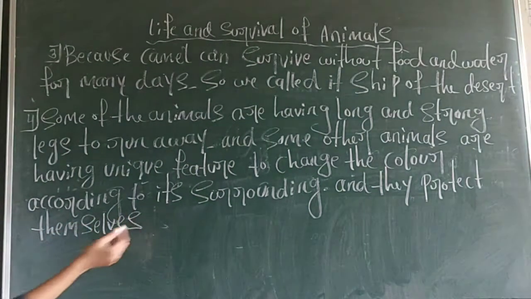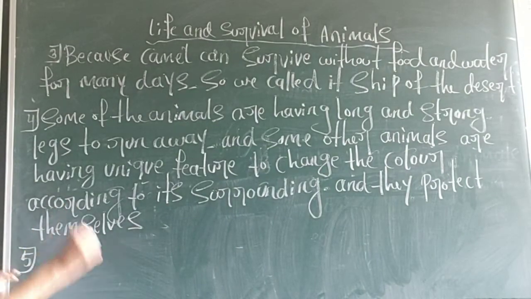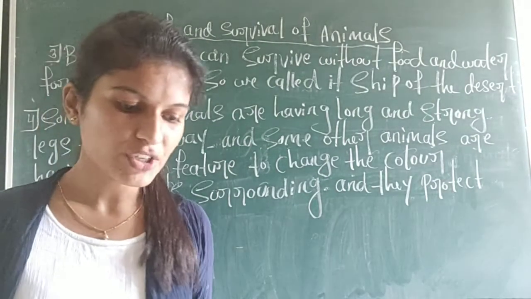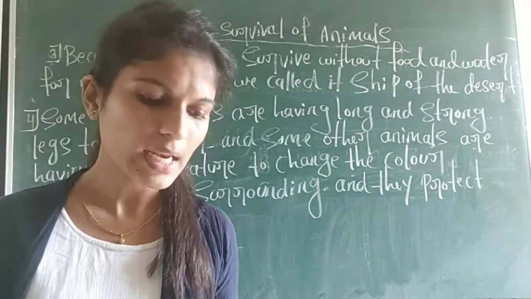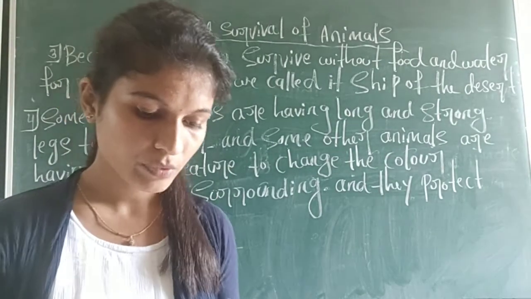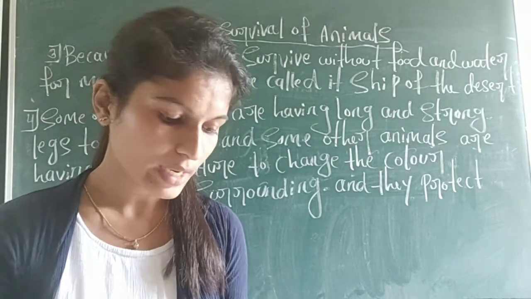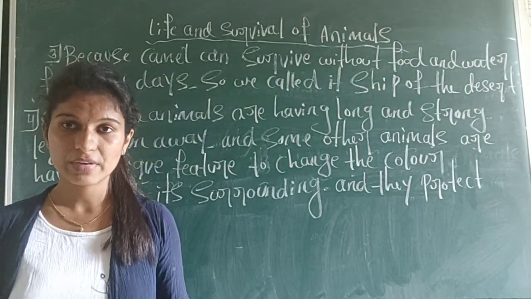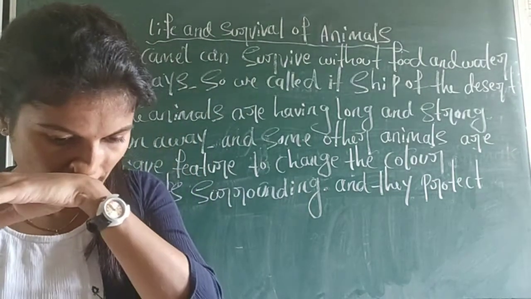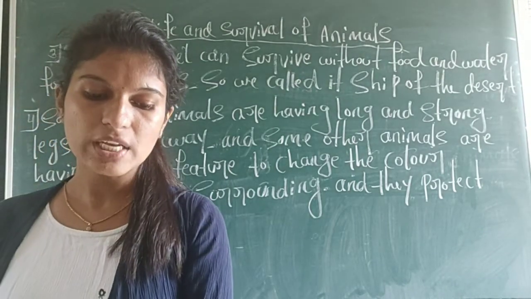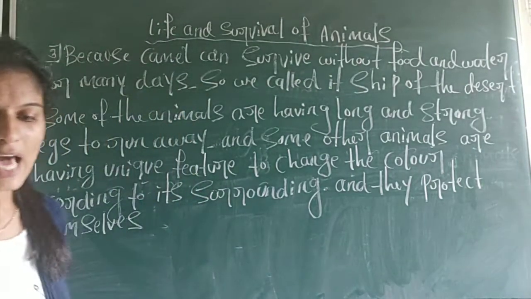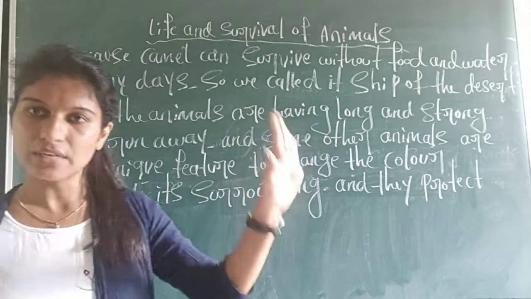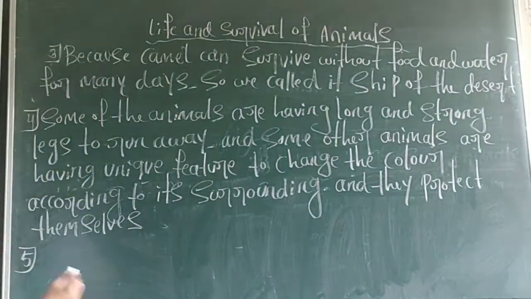Now the fifth one: differentiate between arboreal and aerial animals. What is the difference between arboreal and aerial? Animals which live mostly on the trees. See, arboreal animals live on the trees. Write down.